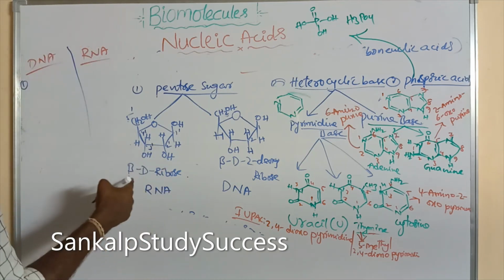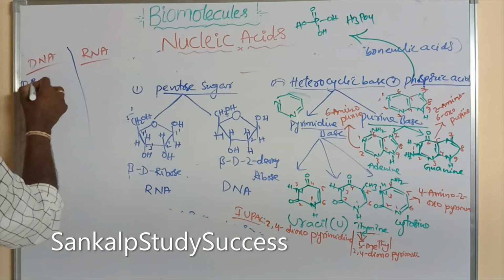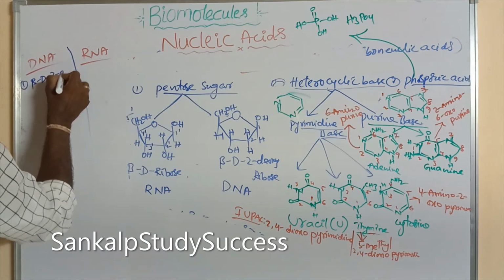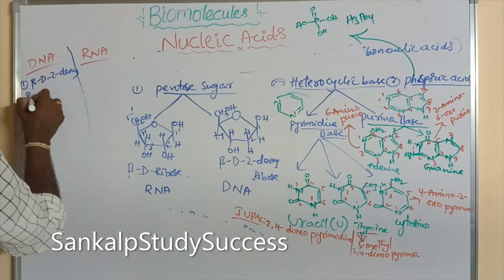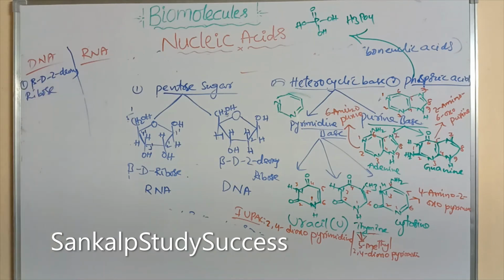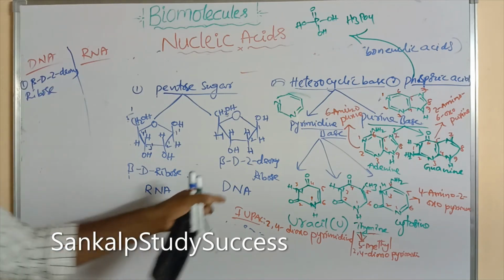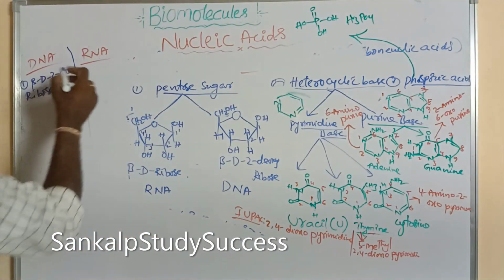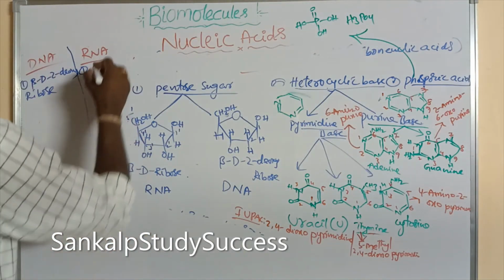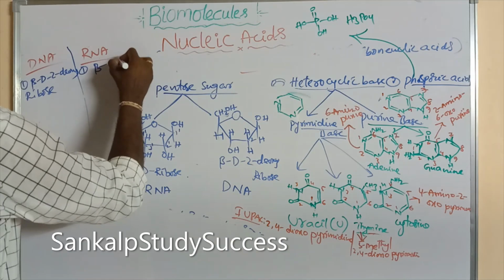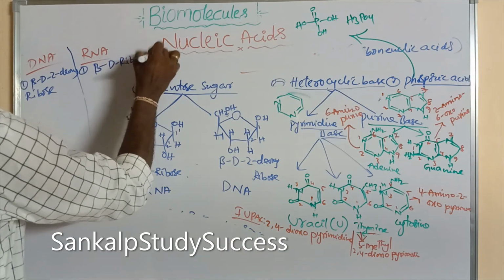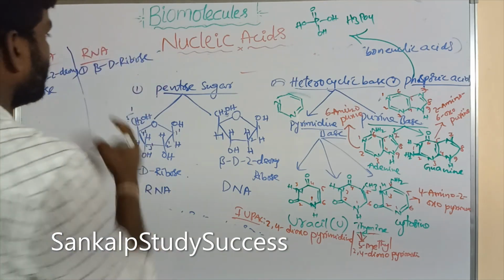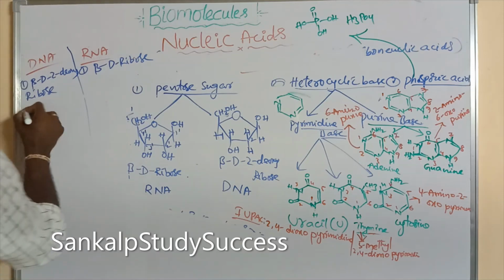DNA contains beta-D-2-deoxyribose pentose sugar, but RNA contains beta-D-ribose pentose sugar.